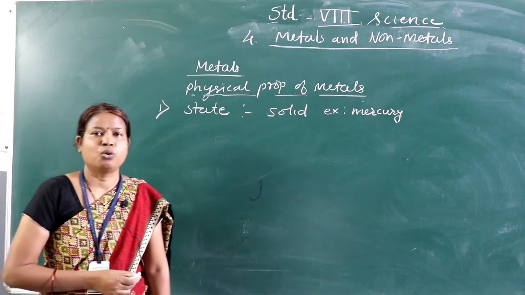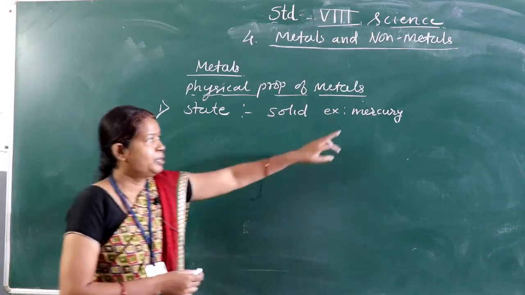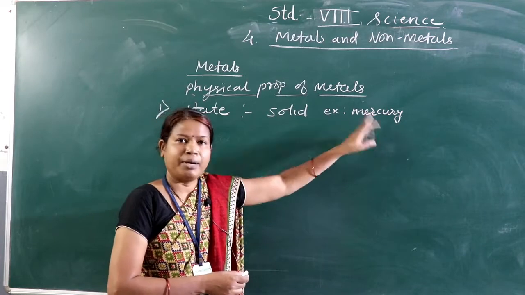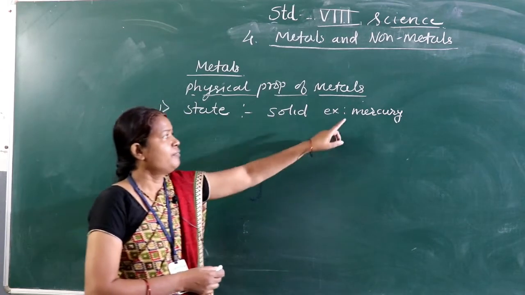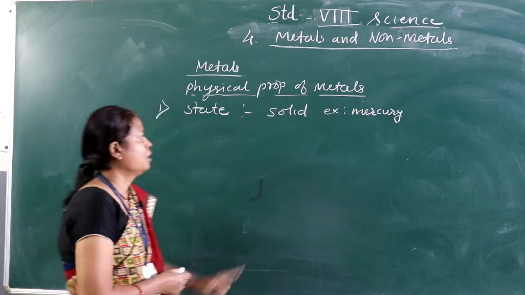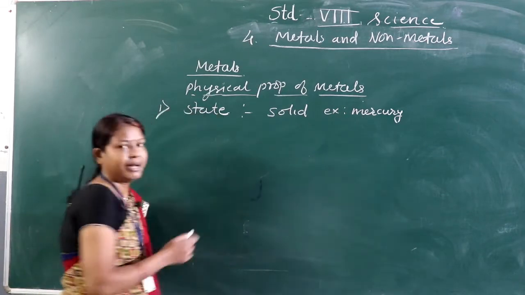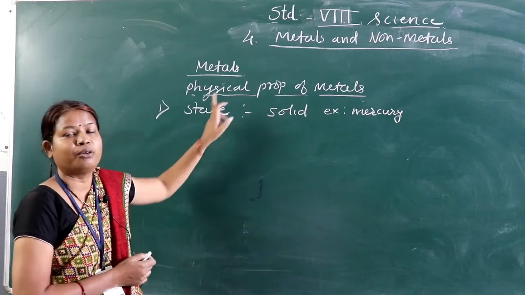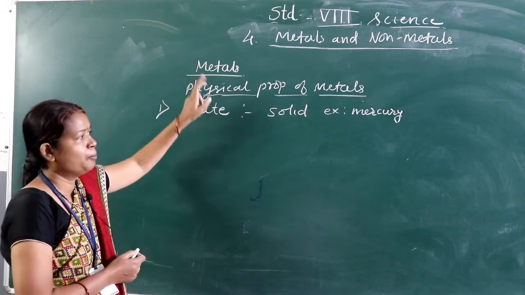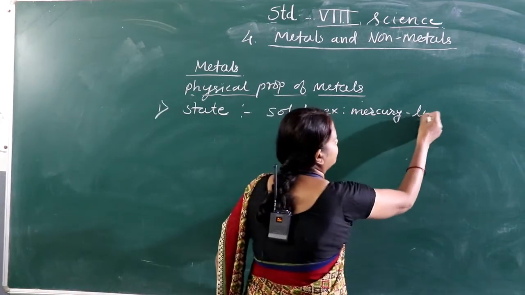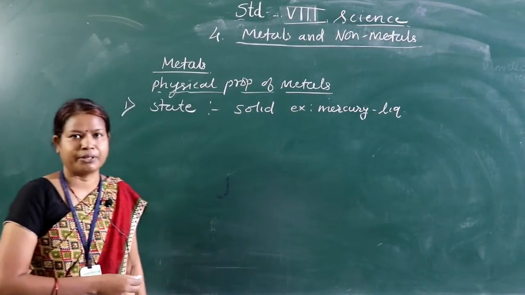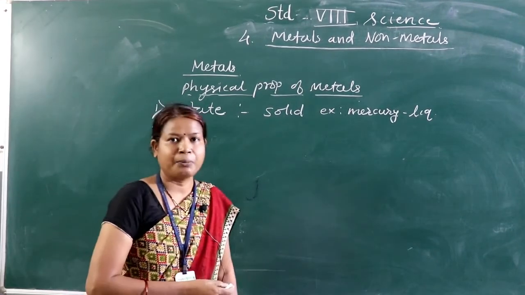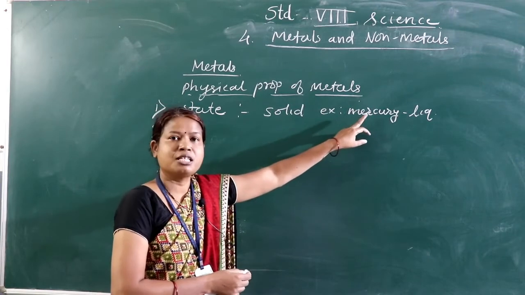Okay, silver, gold, platinum, mercury, sodium, potassium, these are some of the metals in everyday life. But I have given the example of mercury because although it is a metal, it does not remain solid at room temperature. It is one of the exceptional cases for the metal because it becomes liquid at room temperature. You might have seen the clinical thermometer. In that clinical thermometer, this mercury is used.